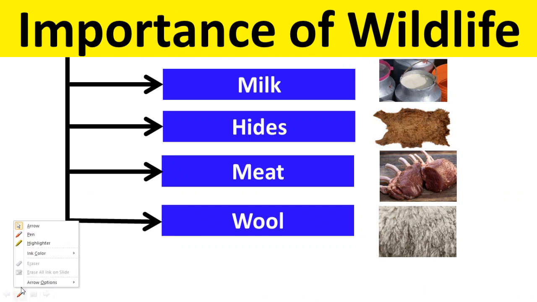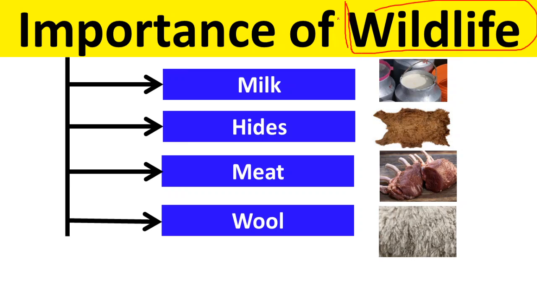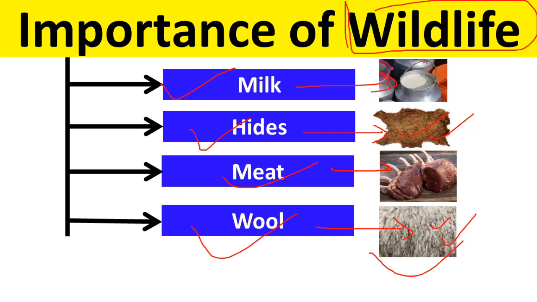Importance of wildlife, why should we be concerned about wildlife? Because wildlife provides a lot of things to humans, and we should be concerned about them because it provides us milk. Look at here, it provides us hides, है ना, खाल जिसकी हम यूज करते हैं. It also provides us meat, and it also provides us wool, ठीक है, for woolen textile. During winter season we need woolen textile.